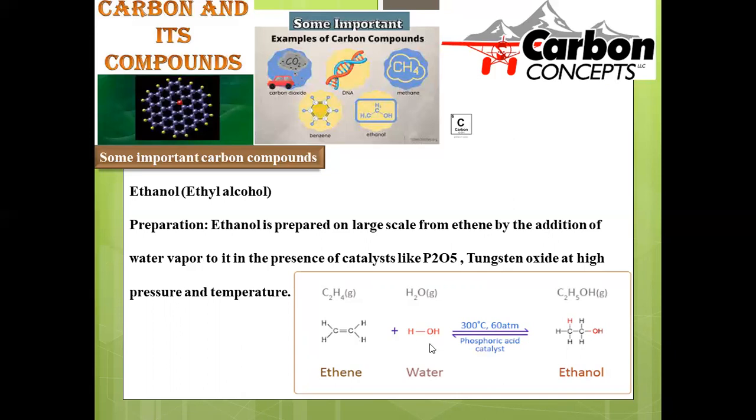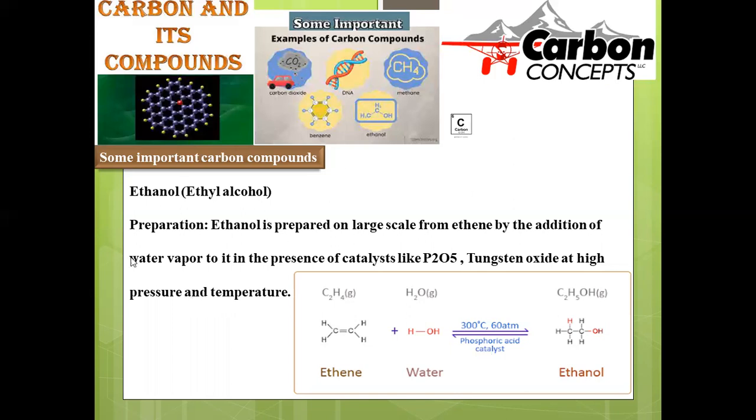So it is a kind of addition reaction. One hydrogen is added to one carbon and a hydroxy functional group is attached to the other carbon atom, so that it turns into an ethanol moiety. This is a kind of hydration. Addition of water to any substance is called hydration. This hydration can be accelerated by the addition of a catalyst called phosphoric acid.